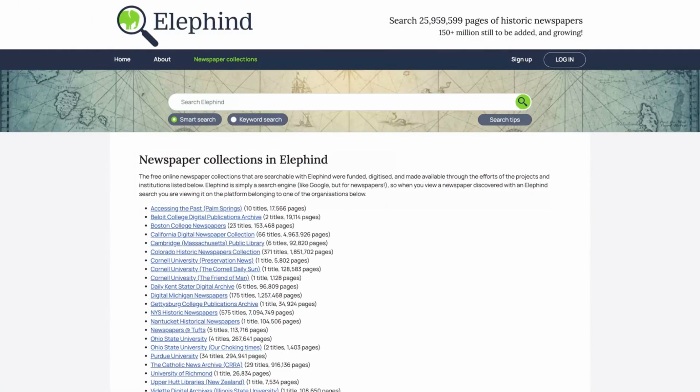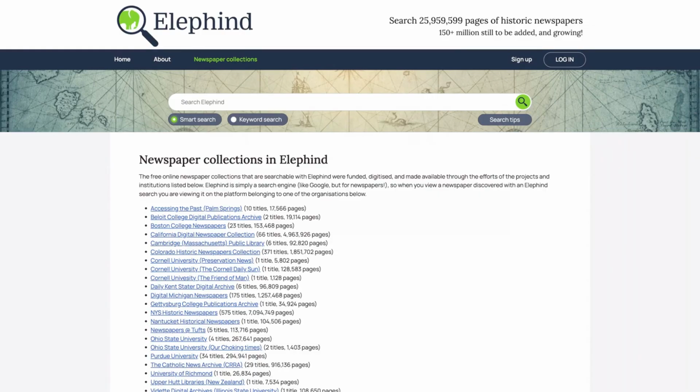So Elephind gives you two ways to search. The first one is the traditional keyword search that we are used to with other search engines. That is looking for exact matches. You can use quotation marks around phrases, so it looks for those specific words, that sort of thing. They also have this new technology called Smart Search. Now, Smart Search is very, very cool. That is a search that looks for broader, meaning-based results that use context, synonyms, and related ideas.